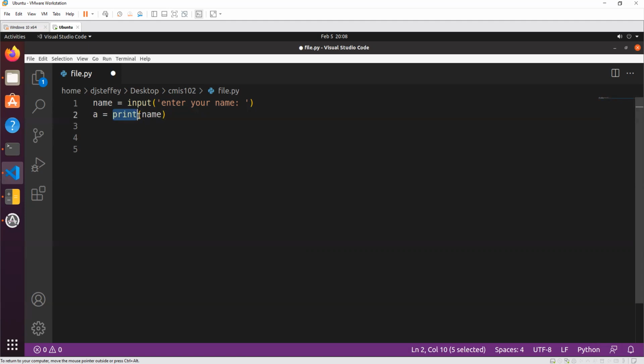Just think logically for a second. It makes sense for print to not return anything. The only thing we're asking it to do is display something on our command line, and so there's nothing for it to give back to us.